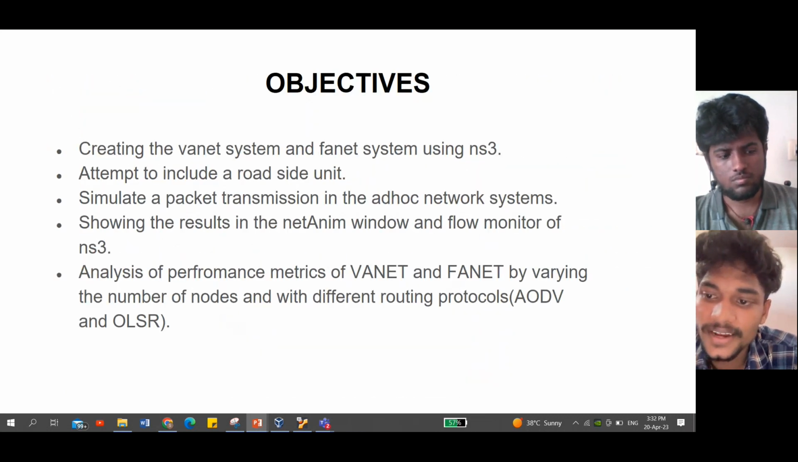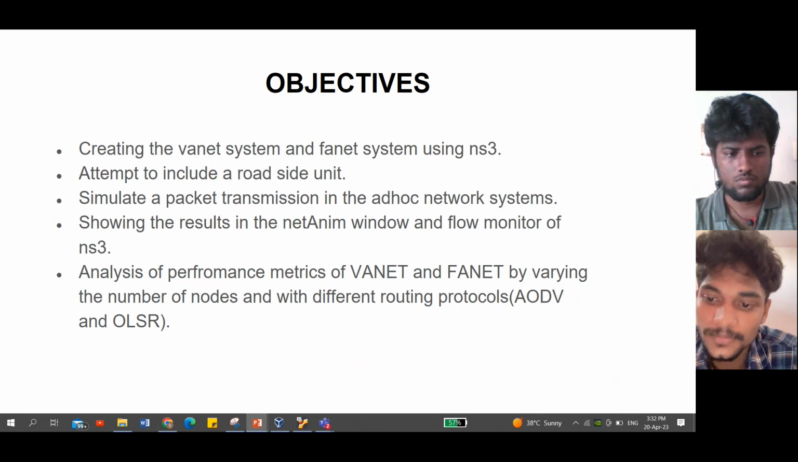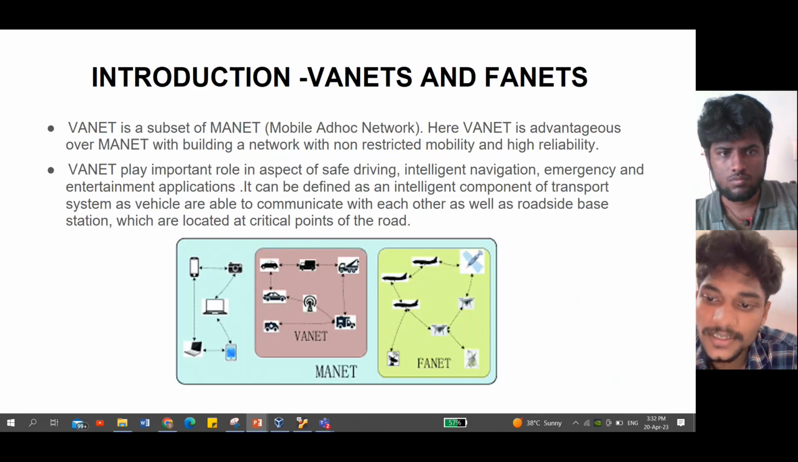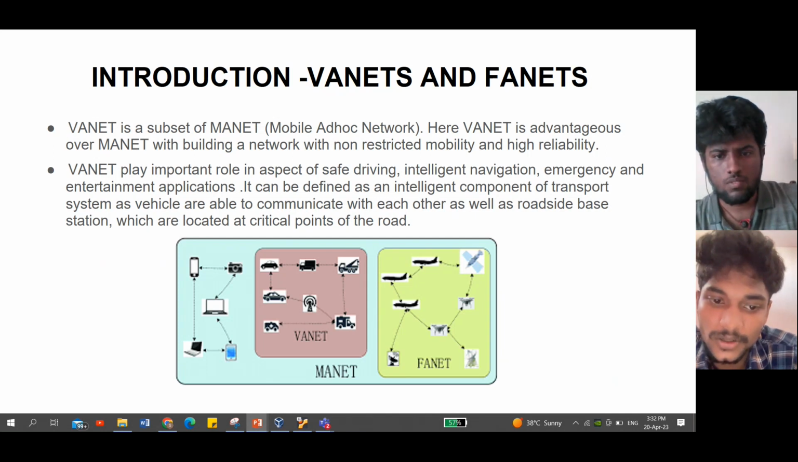Here we create the VANETs and FANETs by using NS3, including the roadside units, and simulate packet transmission in the ad hoc network, showing the results with NetAnim and Flow Monitor, for VANETs and FANETs with a varying number of nodes and different protocols like AODV and OLSR. Introduction of VANETs and FANETs. VANETs is a subset of MANETs. It has non-restricted mobility and high reliability. You can see the VANETs and FANETs in the picture, how they are connected one by one.